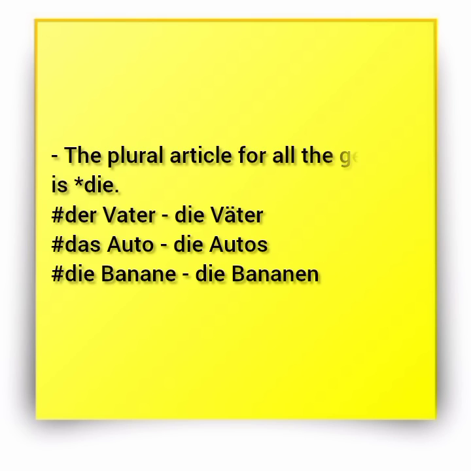So we'll begin like this, the plural article. Now, in the previous chapters, you had seen that we have three genders, right? You had seen der for masculine, die for feminine, and das for neuter. Now, in this chapter, we want to see how to form the plural of nouns. The plural article for all three genders is die.